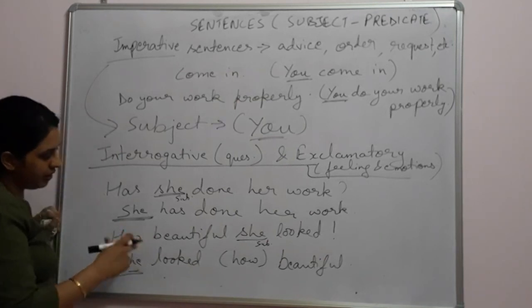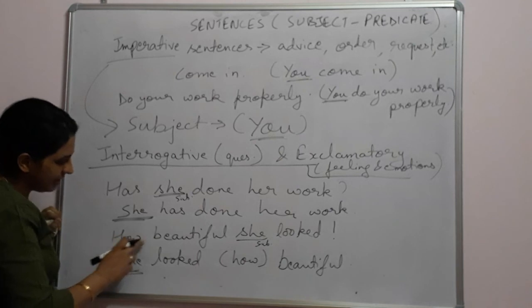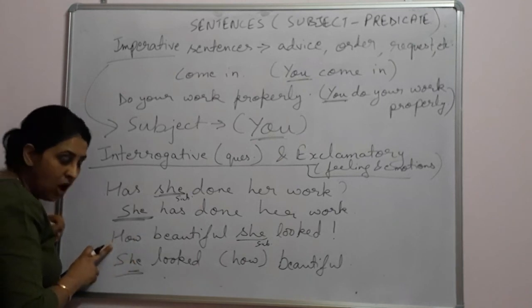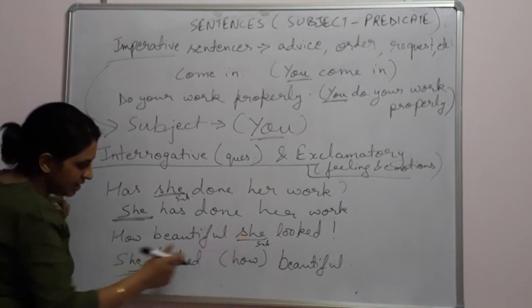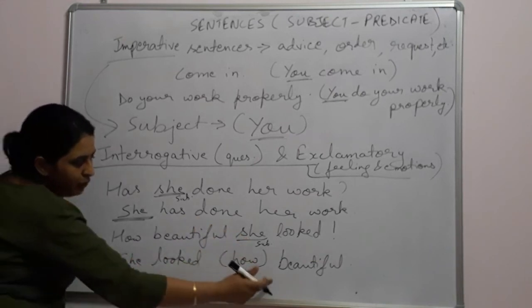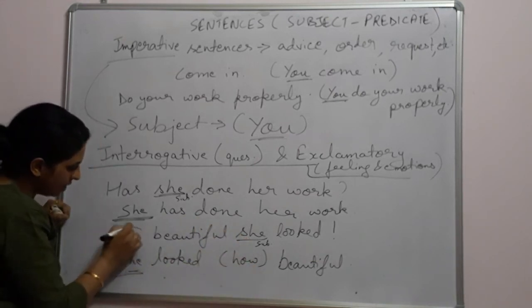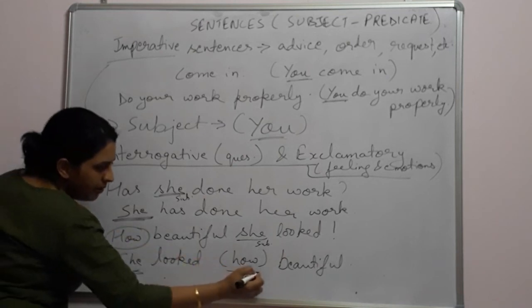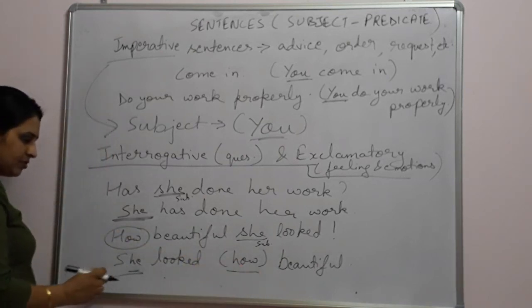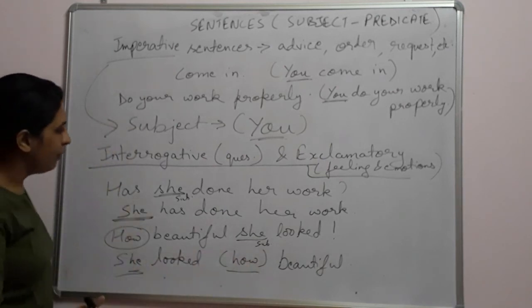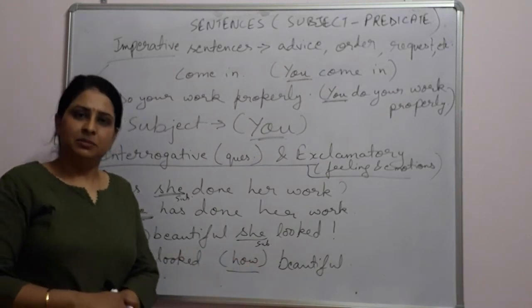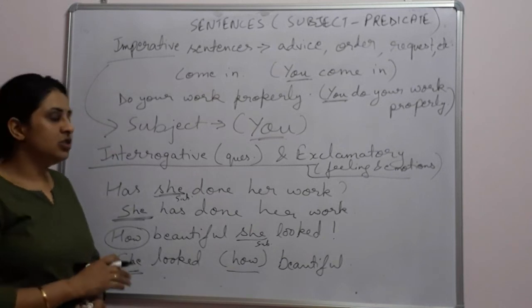And exclamatory sentences do not have a proper structure. So we can say that these are exclamatory sentences as they start with how but have no helping verb. So we will put the sentence into a statement. She looked beautiful, and we will place the exclamatory word into a bracket. Okay. So here, who looked beautiful? She. So that's how we will know what our subject is. I hope you all understood this chapter.